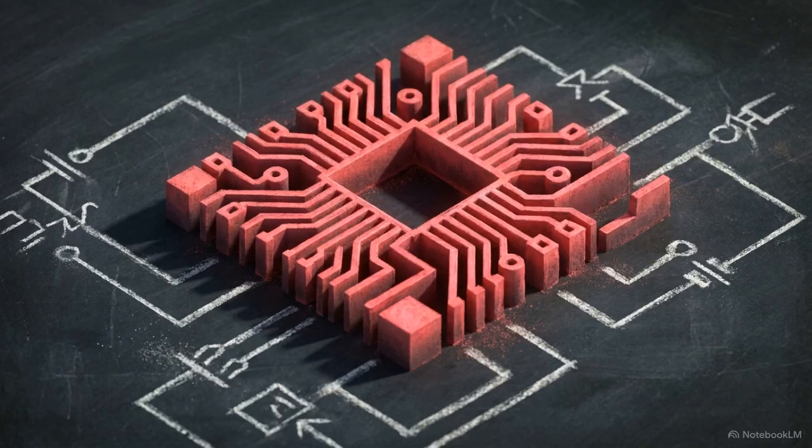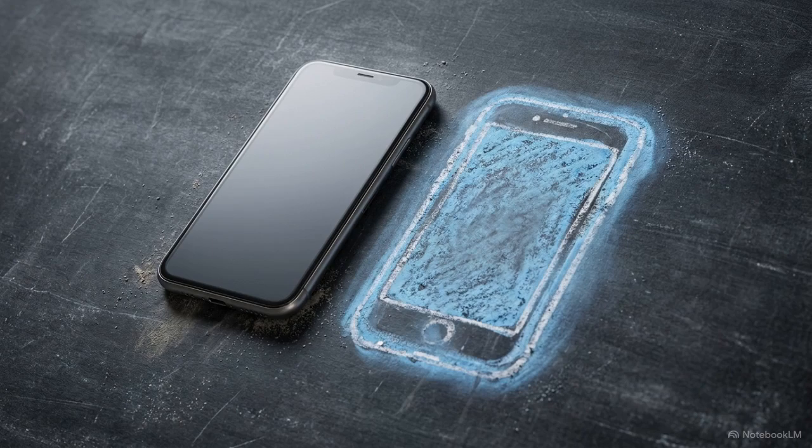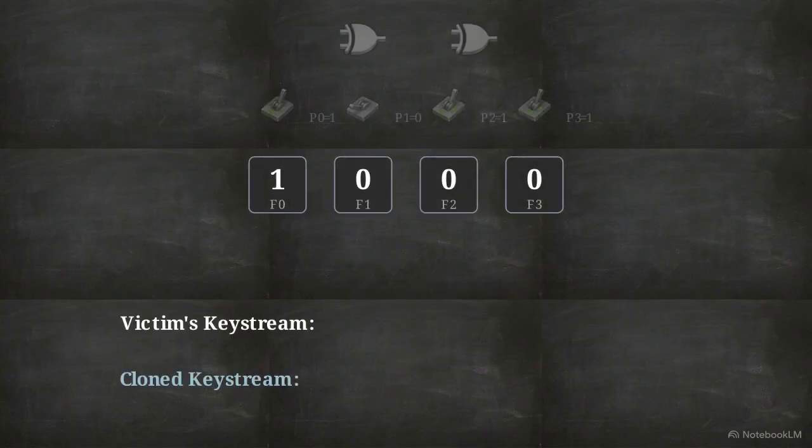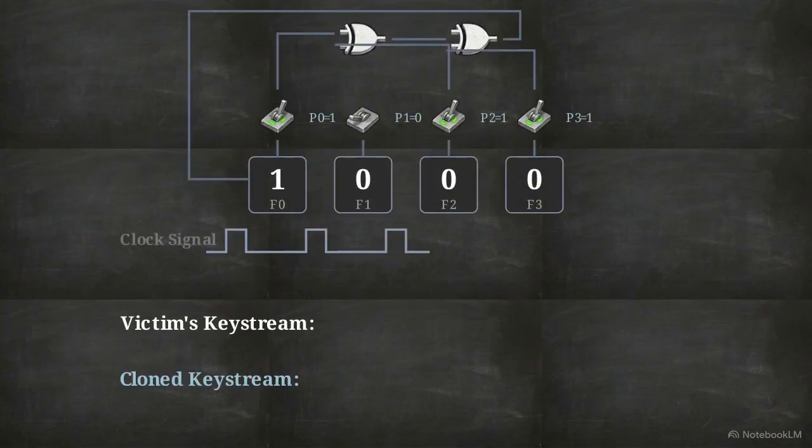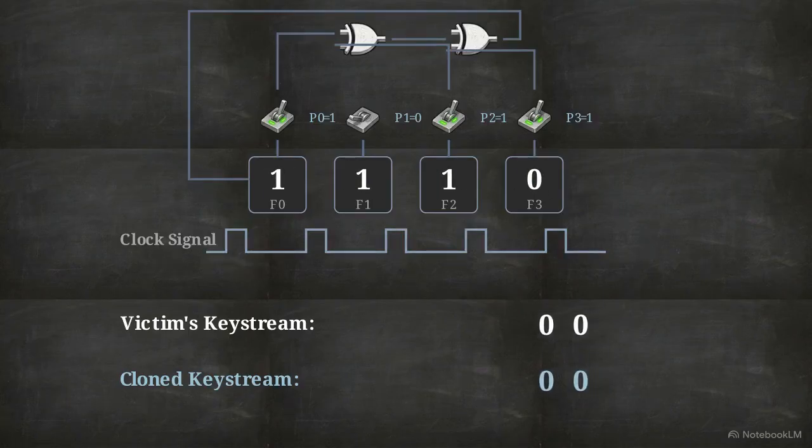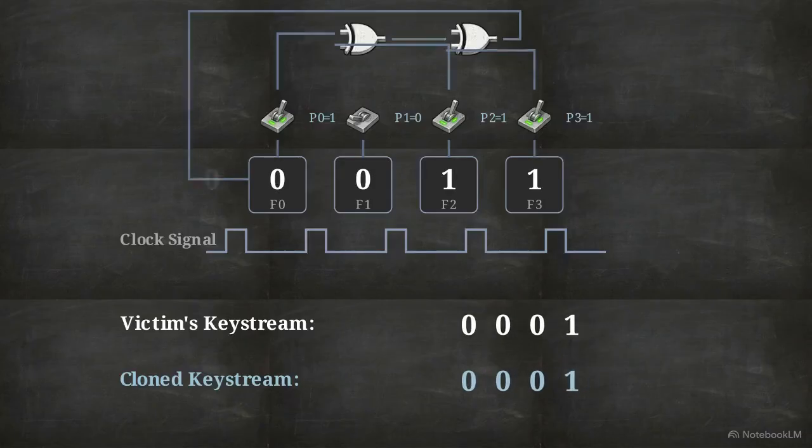The attacker now possesses the precise architectural blueprint of the victim's keystream generator. They have everything they need to clone the exact machine sitting inside the victim's device. With the calculated P-values slotted into the cloned switches, the attacker simply supplies a clock signal. The duplicate machine runs forward, perfectly predicting every subsequent bit of the supposedly secure infinite keystream.